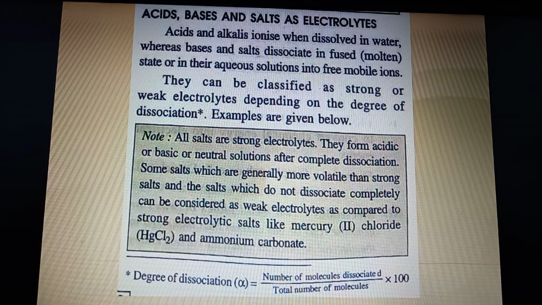Now some salts which are generally more volatile than strong salts, and the salts which do not dissociate, they are considered as weak electrolytes. So it is just for your reference purpose. Only the first line, all salts are strong electrolytes, you can underline this, the rest is only for reference purpose.